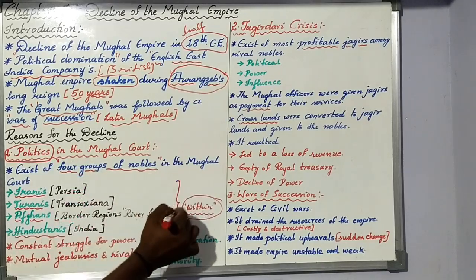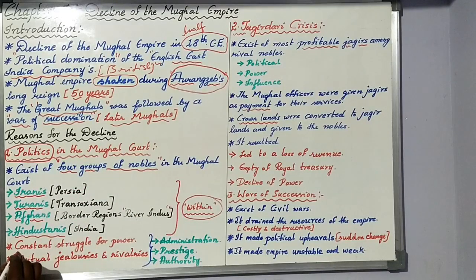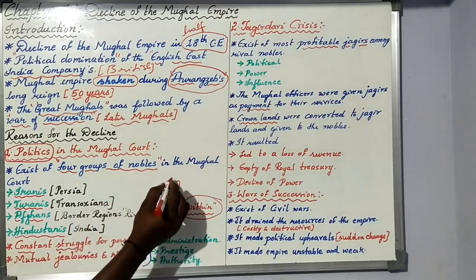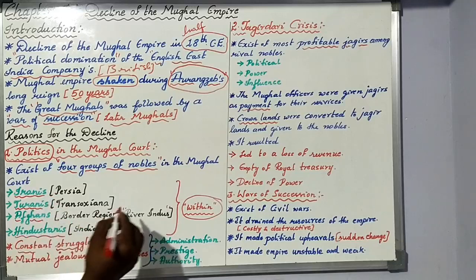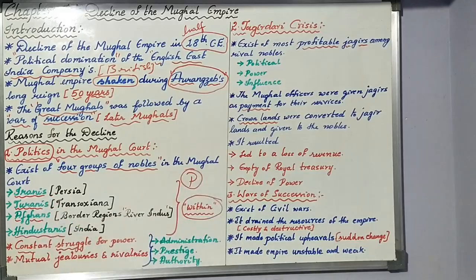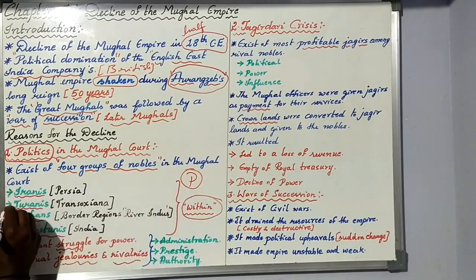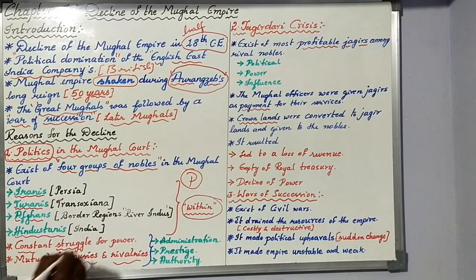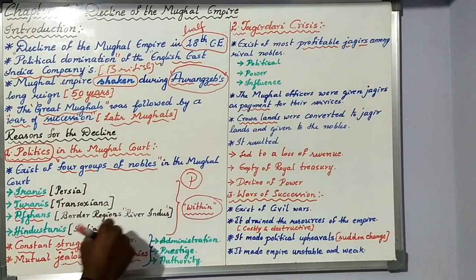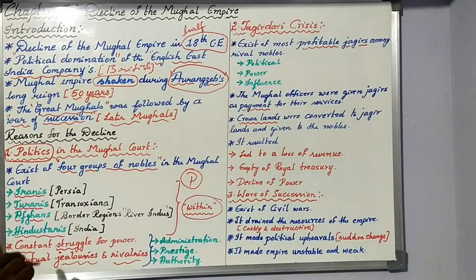How did these 4 groups of nobles become the reason? You can see here, a constant struggle for power. There was a clash between these 4 groups of nobles only to have power. And at the same time, jealousies and rivalries. There was no good understanding between these 4 groups of nobles. Because of jealousy, now and then small rivalries and fights between these nobles started to take place.